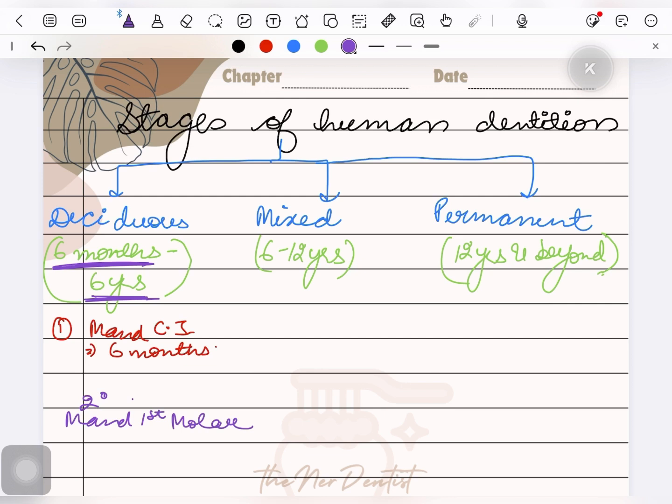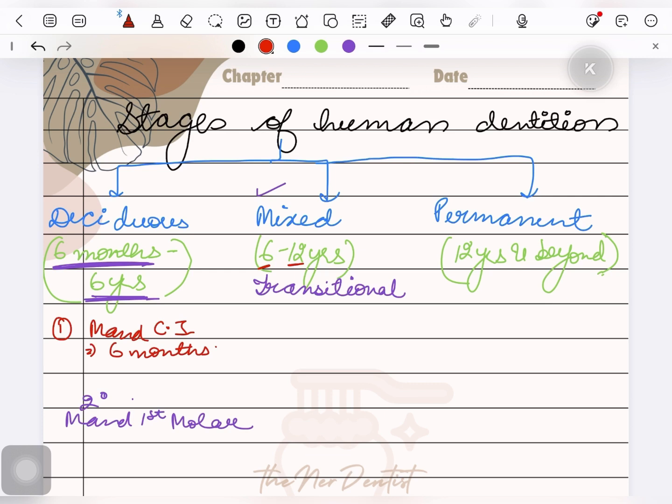Next, the next dentition period is the mixed dentition period. It is also known as the transitional period because the dentition transits from the deciduous to the permanent dentition. It starts from the age of 6 years and it ends when the last permanent tooth erupts.